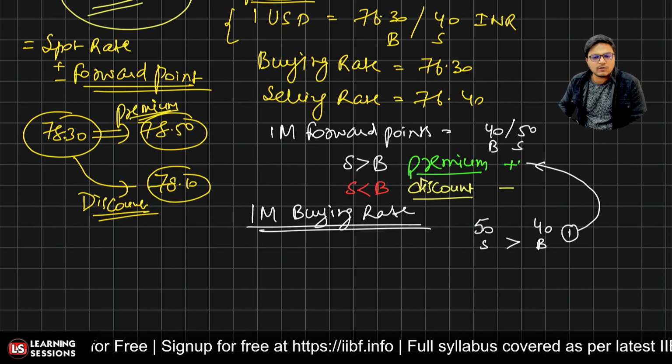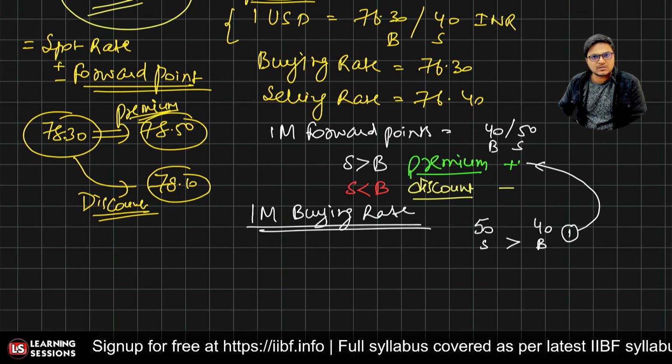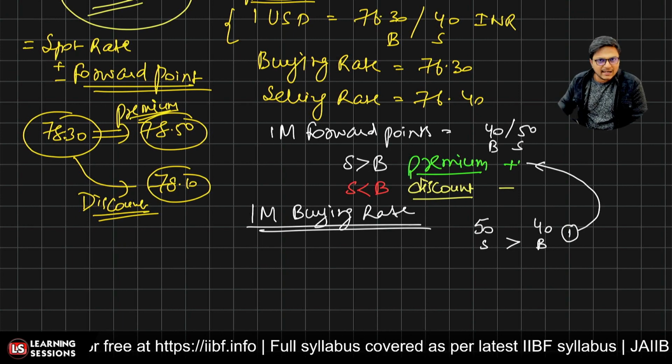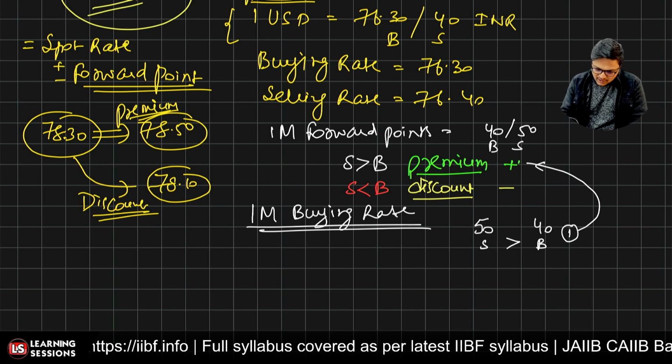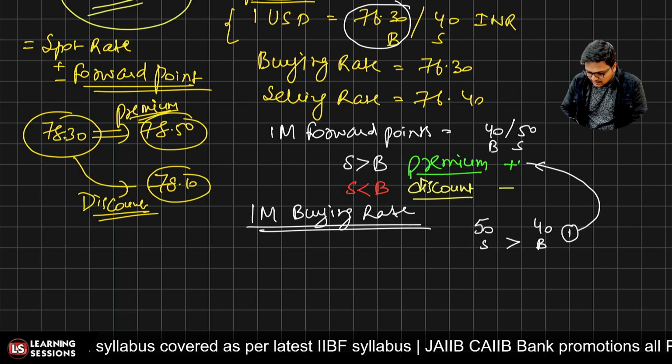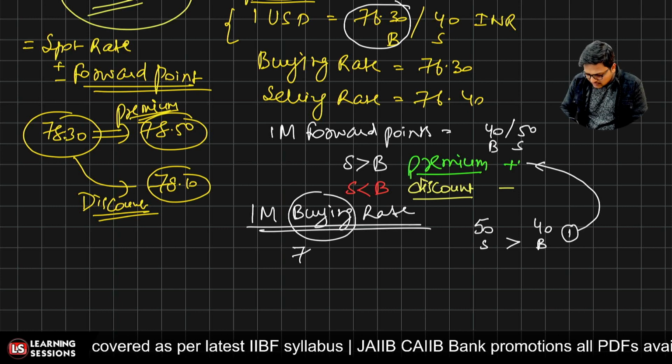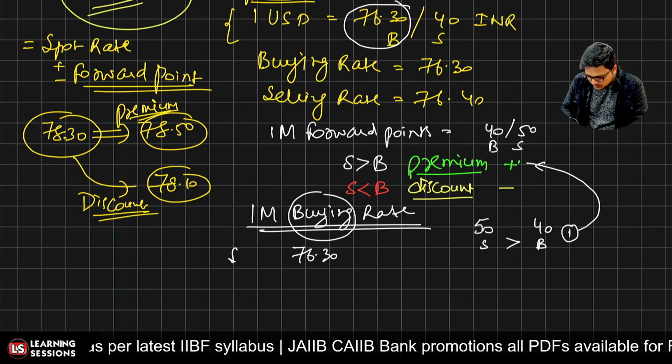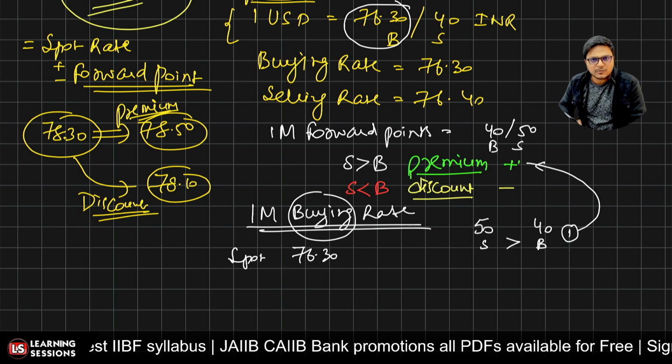Now, in that scenario, what will happen? We are to add up, because the currency is available at premium. We'll be adding the forward points. Now, what is the buying rate in this particular quotation? It is 76.30. Buying rate is what we were basically interested in. So it is basically 76.30. This is your spot rate over there.